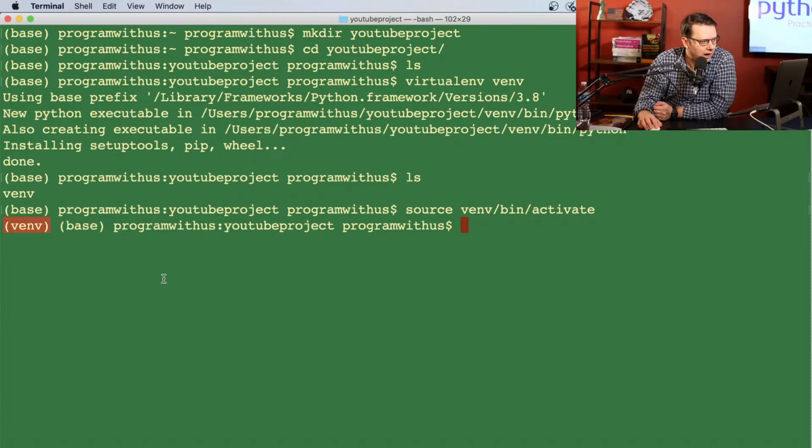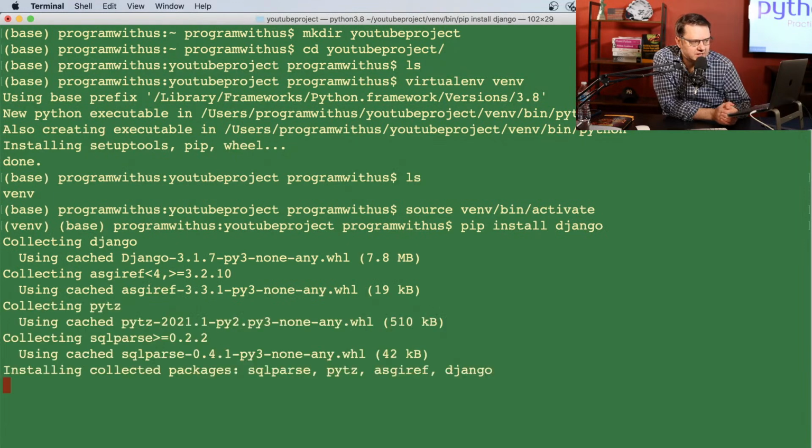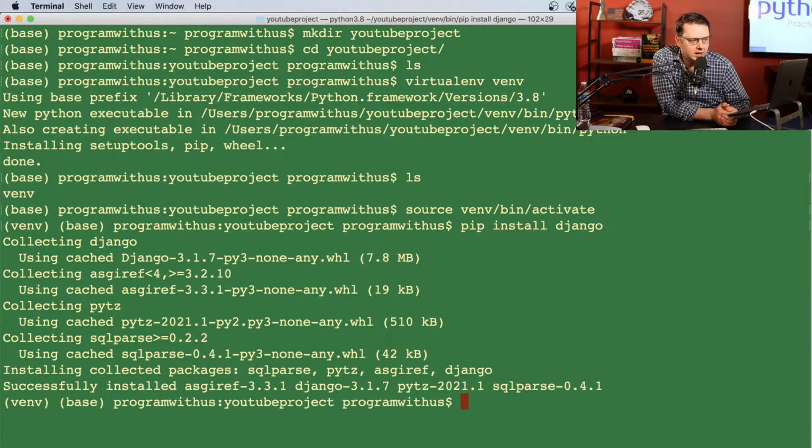So now after you engage virtual environment, you could start installing stuff. So we need to install Django itself. So the command is going to be pip install django. Now, if you don't know, pip stands for Python package manager, and if you never heard about it, this command will help you to find a new version of Django and will install it. So you could think of it as an app store.